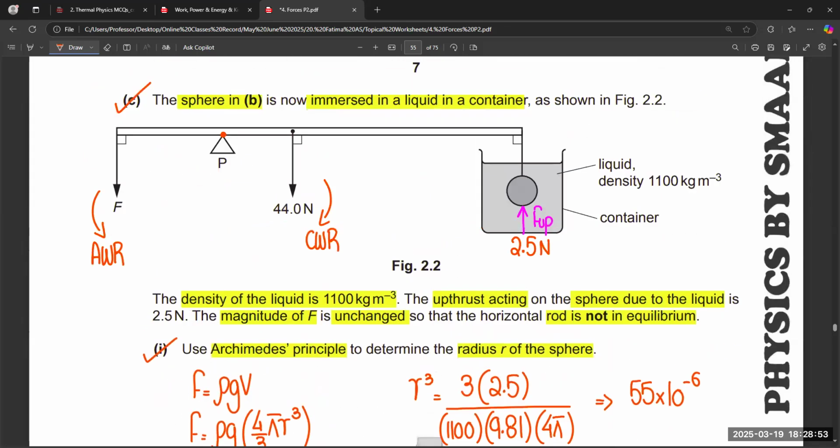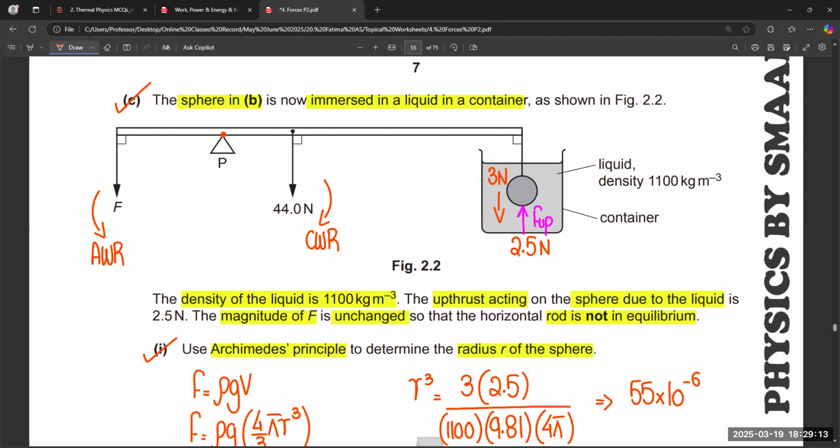This is the downward force now acting by the sphere on the water. This is 3 Newton. So basically, the upthrust is 2.5 and the downward force of the sphere is now 3 Newton. So there is only a difference of 0.5, right?